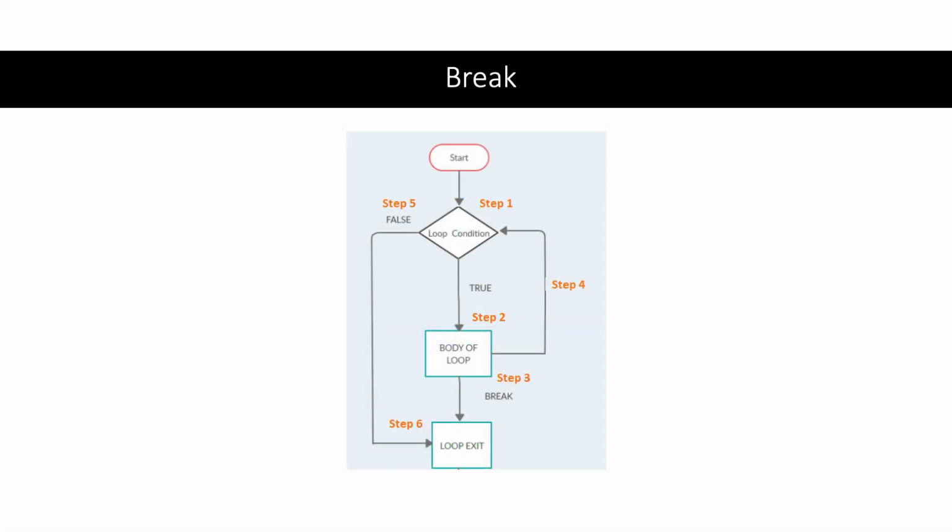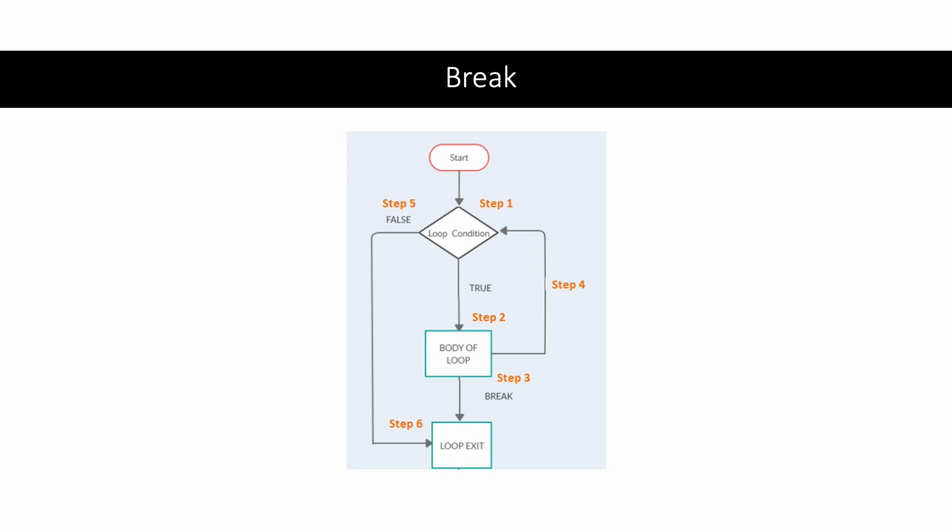This diagram illustrates the flow of a while loop in Python when using the break statement. So here's the process step by step. The process begins at the start oval point, which leads to the evaluation of the loop condition. This is step 1, where the condition of the while loop is evaluated. Now this condition determines whether the loop body will execute or not. If the condition is false, the loop is exited and the flow moves to step 5, then step 6.